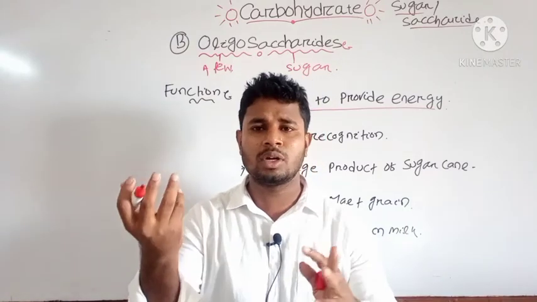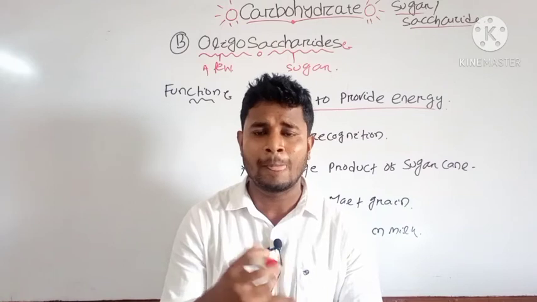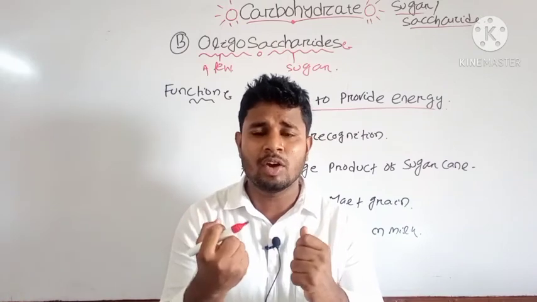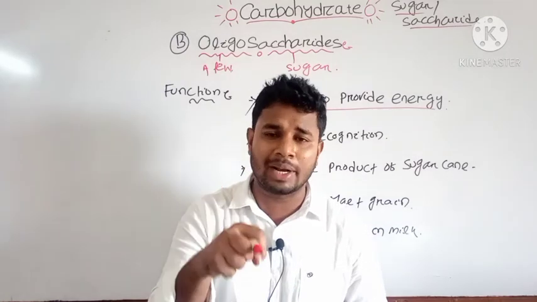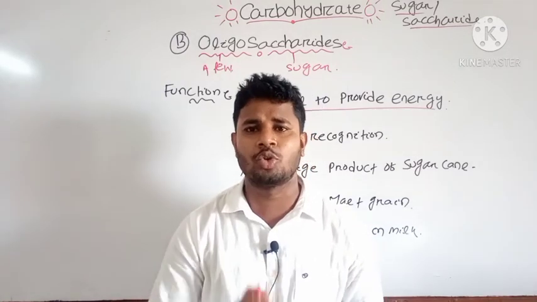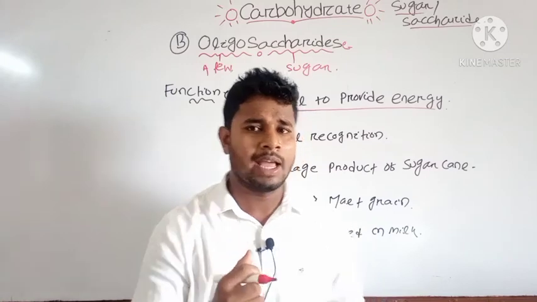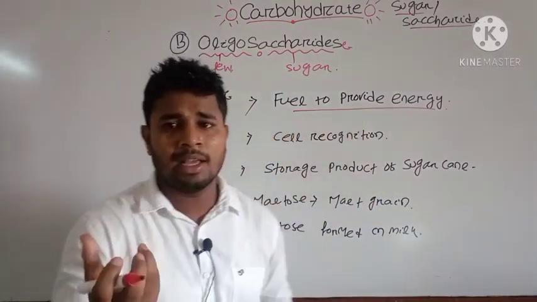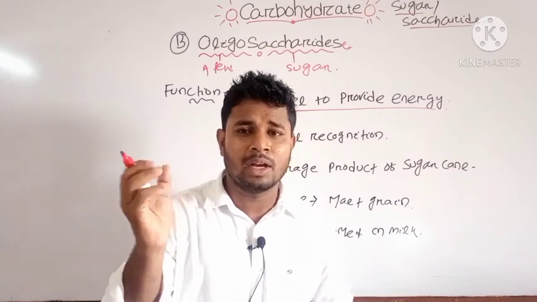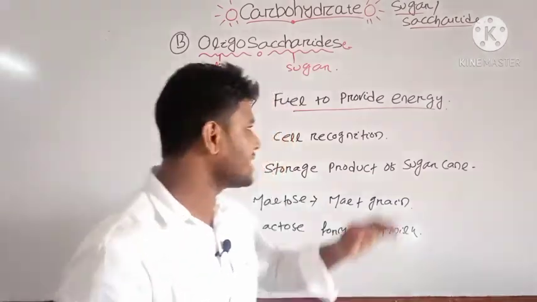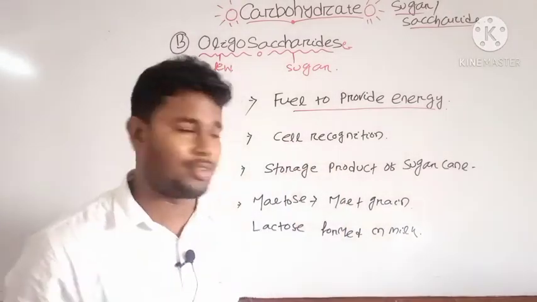If you are taking different types of food, that food will break down and it will provide energy to your cell in the form of glucose. That's why when you are running, we need glucose that will provide instant energy, which is an important component. And the disaccharides are also an important component of your energy.